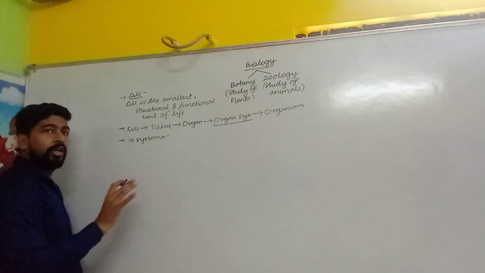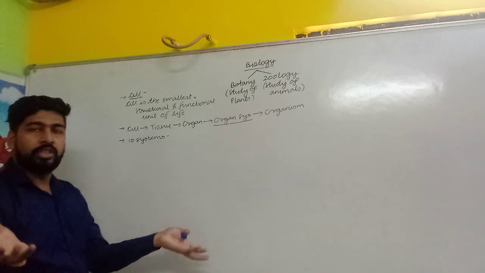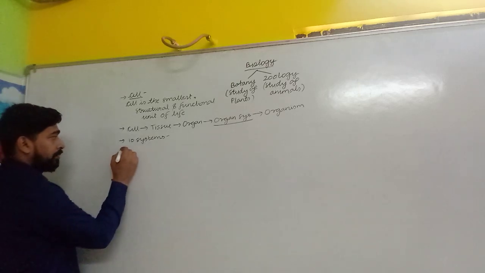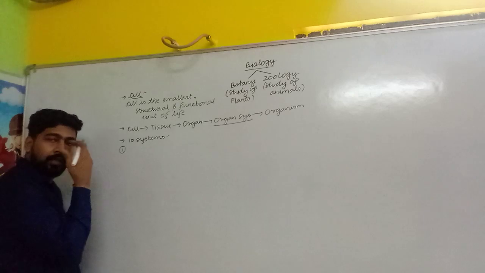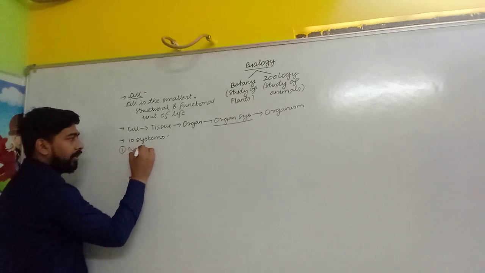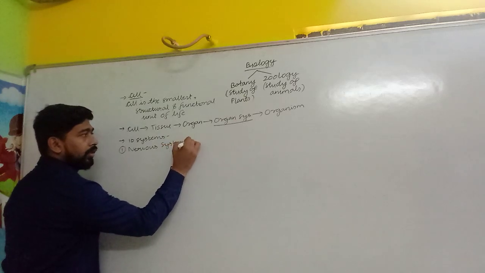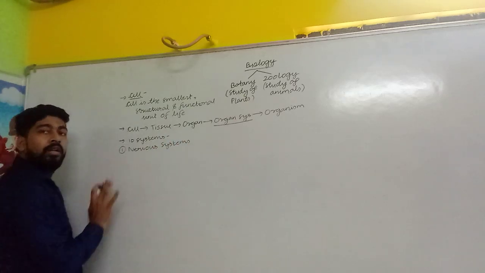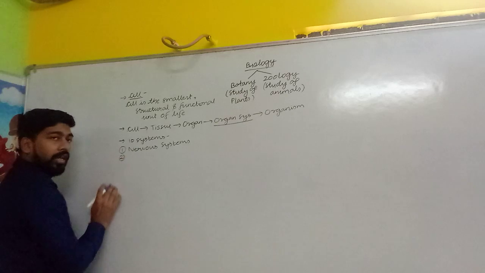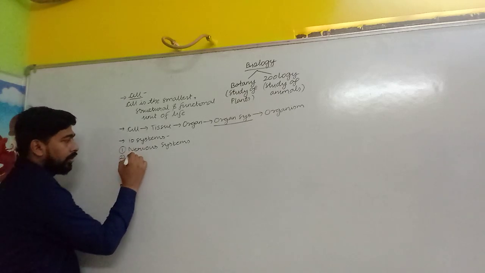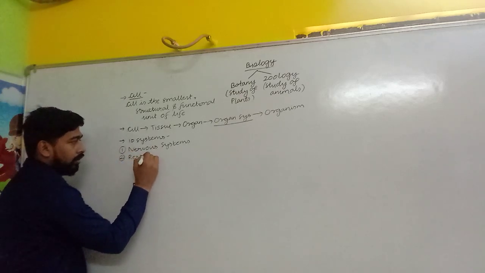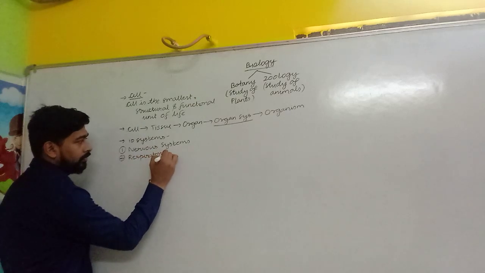Okay, so you can also know just by touching your body. First, by touching your eyes. Eyes are related with our nervous system because all the sense organs are related with our nervous system. The second system in our body is related with the nose, and that is called the respiratory system.